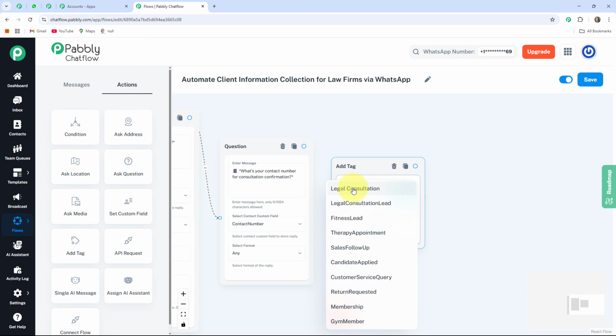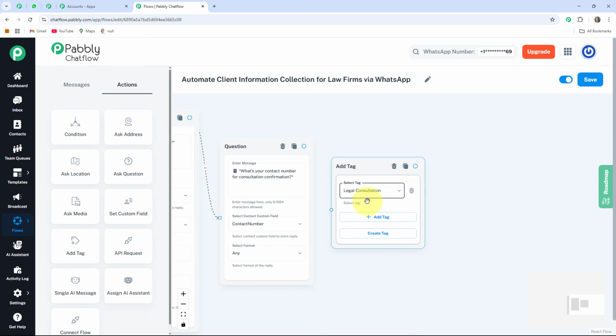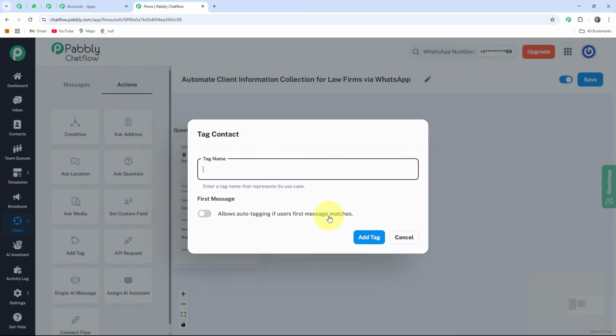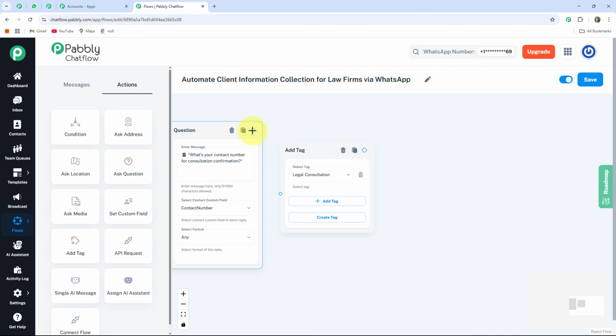After that, I am going to select the tag as legal consultation. I already created this tag before. You can create a tag by clicking on this create tag button and providing the name of the tag, and after that click on this add tag button so that your tag will be automatically added to your Pabbly Chatflow. After that, I am going to connect this circle to this message.